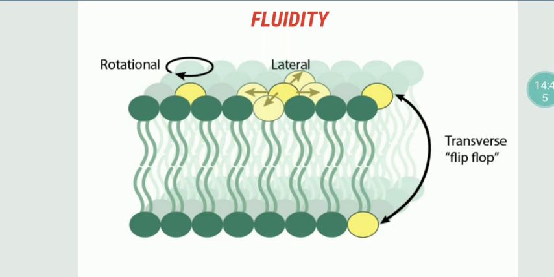Now, because the upper surface is hydrophilic and in the middle it is hydrophobic, small particles can cross through the plasma membrane, whereas bigger particles cannot cross. The head is polar, so up to there it allows polar ions, whereas the tail is non-polar, so it does not allow any polar ion to pass through it.